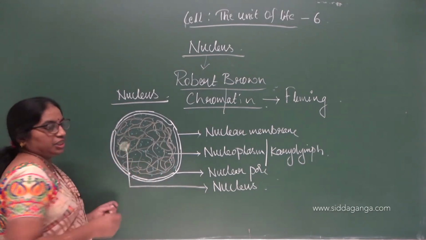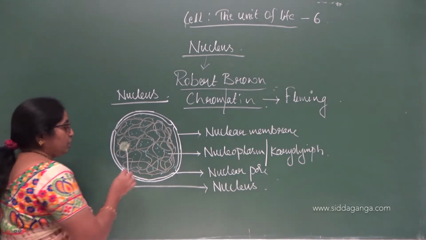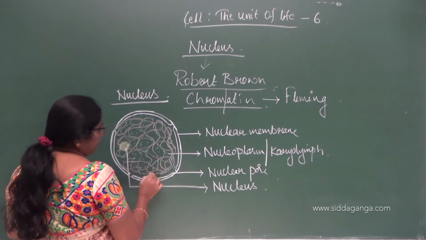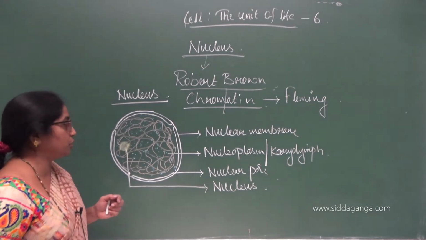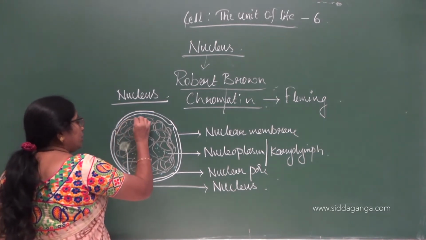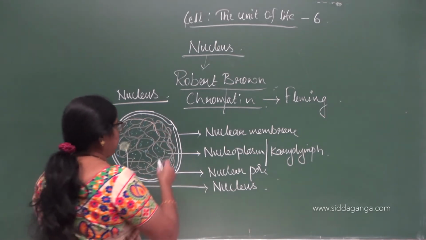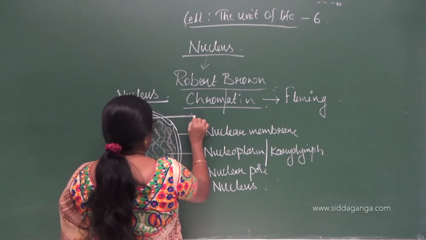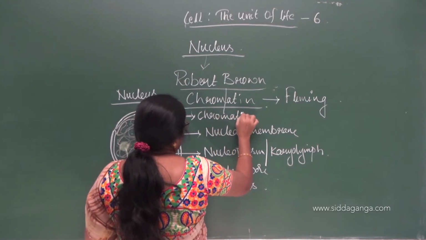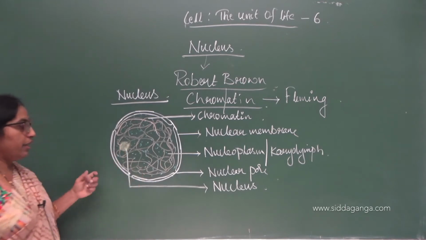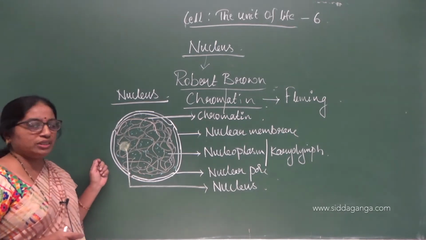You can see it is almost circular in shape, and inside it is completely filled with karyolymph or the nuclear matrix or the nucleoplasm. Other than this, you can also see the thread-like structures. The network of thread-like structures can be seen, which is referred to as the chromatin. The entire nucleus is covered by a double membranous envelope, which is called the nuclear membrane.